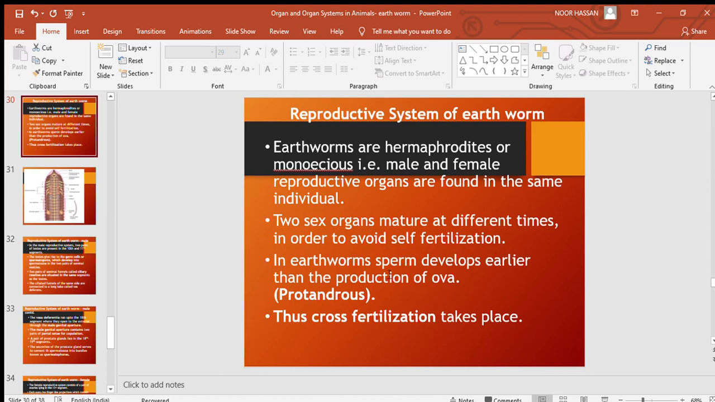In earthworms, sperm develops earlier, not the ovary. The testes mature earlier, and sperms are produced earlier than the production of ova. Such a type is called protandrous. Protandrous refers to the development of the testis and formation of the sperms earlier than the production of ova. So cross fertilization takes place. It's a simple concept you can understand easily.